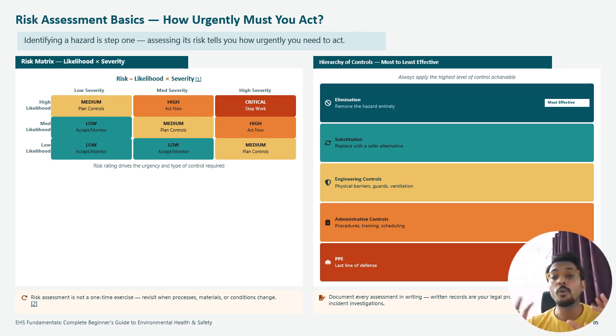High is where both are high, so at that time you act now, you should not plan, you should act right now. But when both are extreme, in a 5 by 5, that is 25, at that time you have to stop, and you can issue these things. Okay.